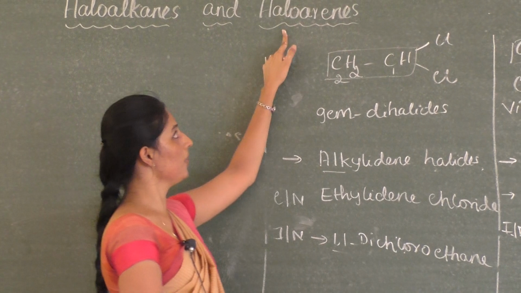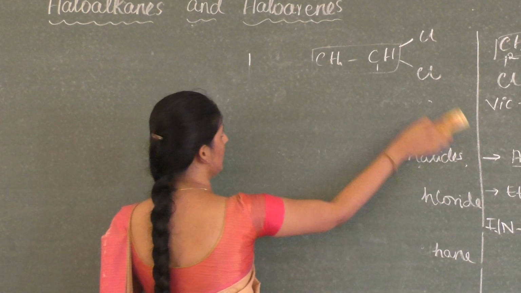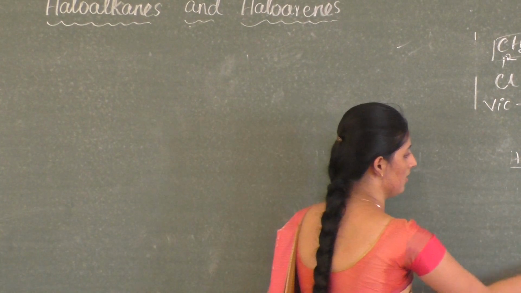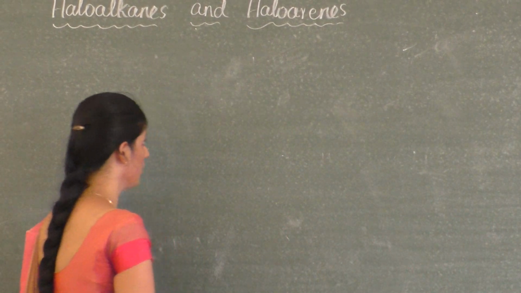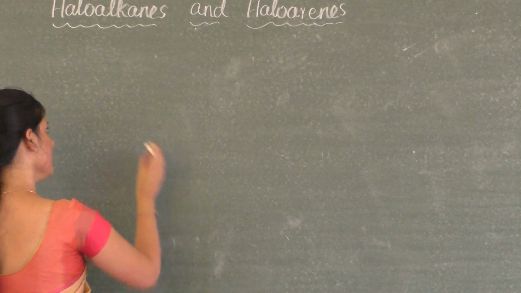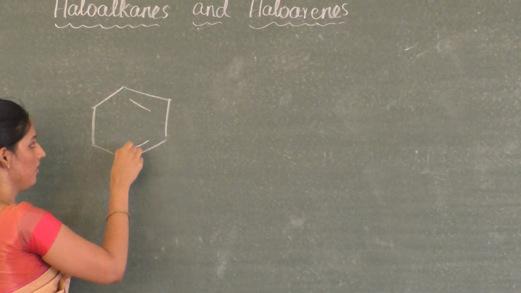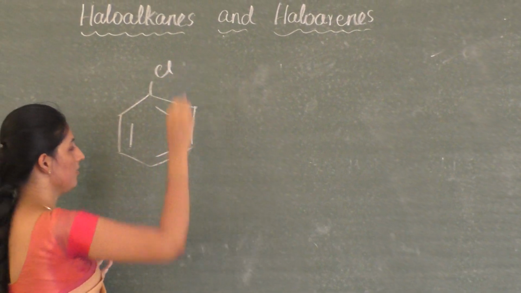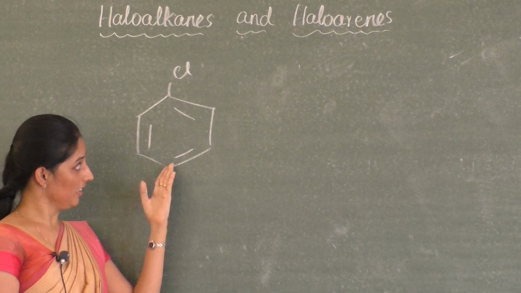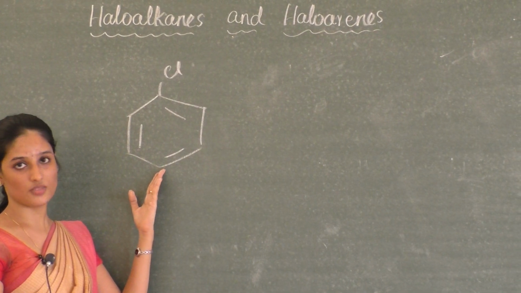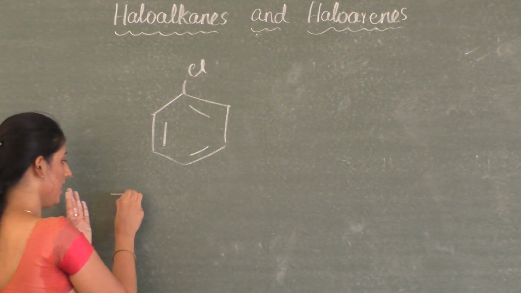Now come to the nomenclature of haloarenes. Okay, so nomenclature of haloarenes. It's pretty simple. Let us have the easiest example with one halogen atom attached to a benzene ring. In this, the common name as well as the IUPAC name are the same, both are same. So they are named as